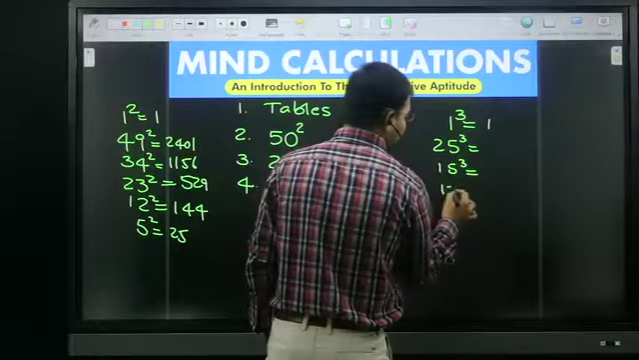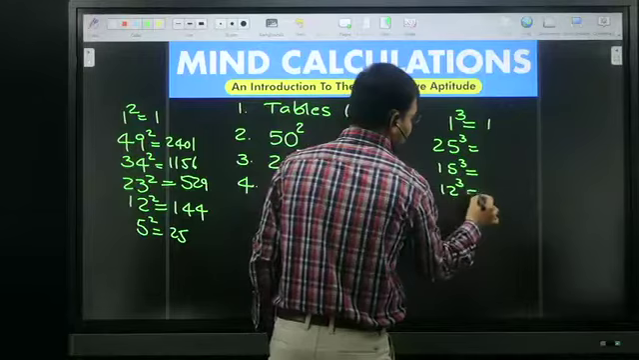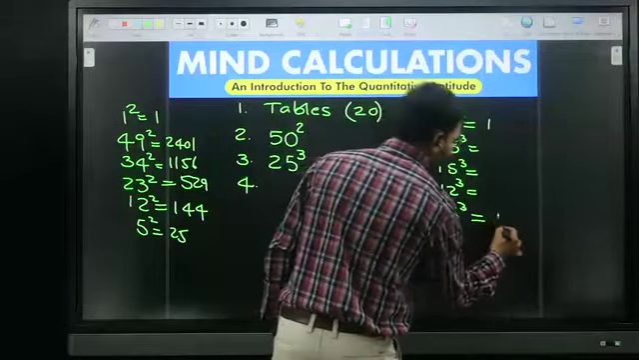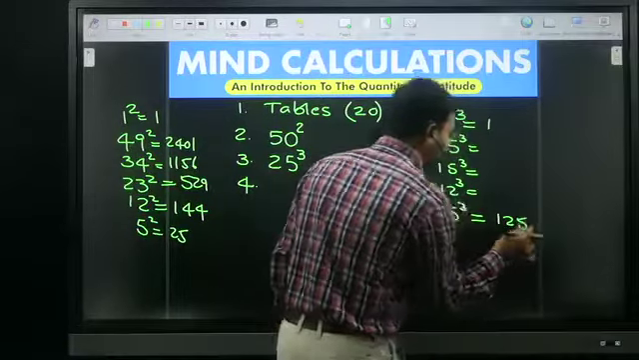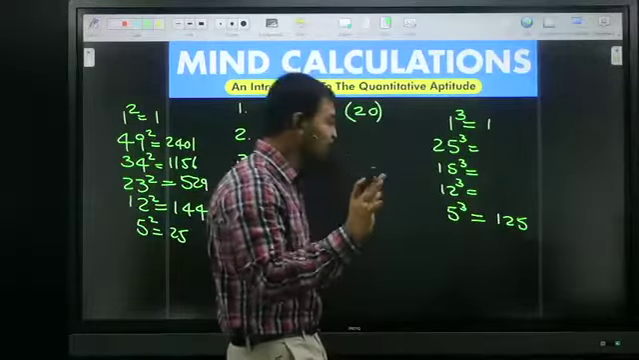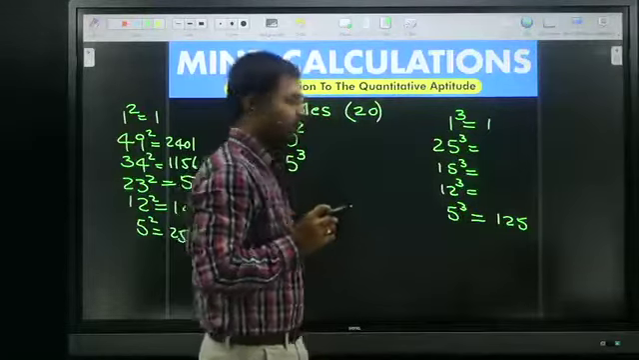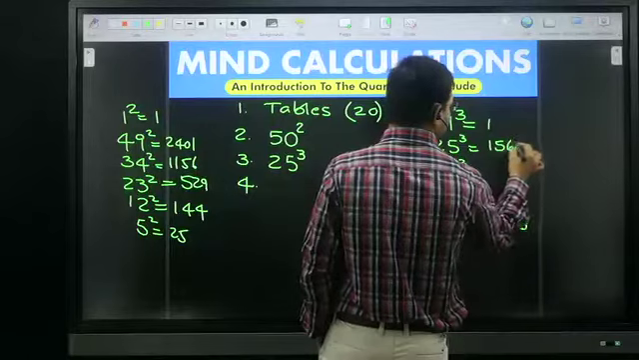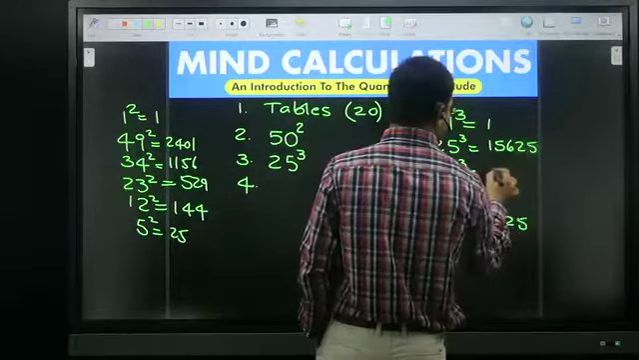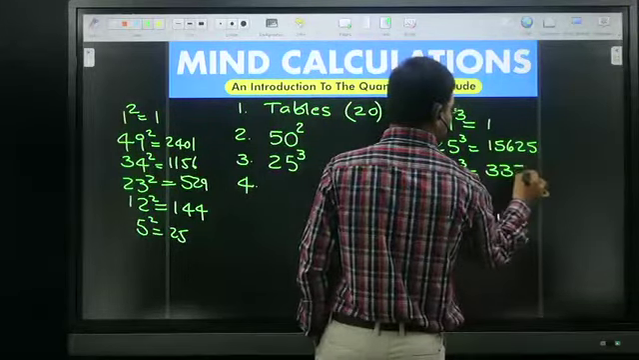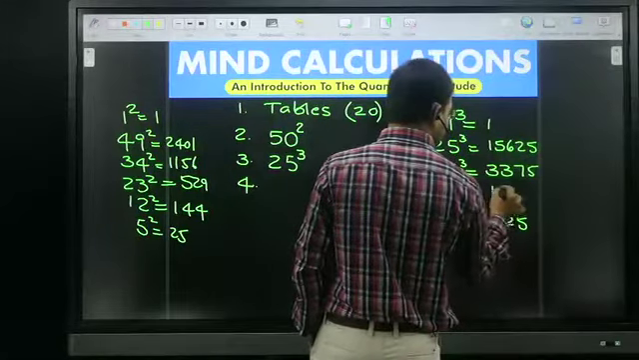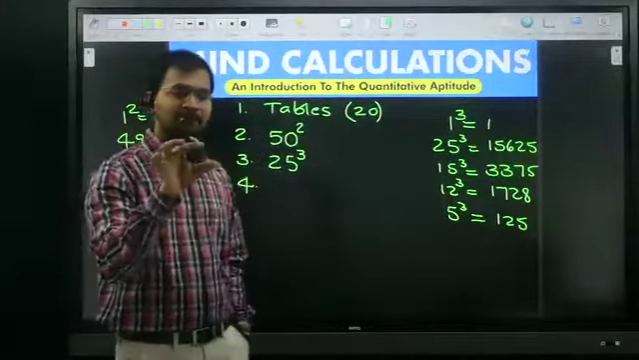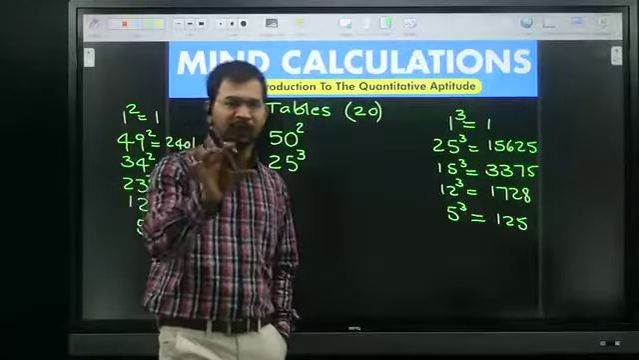What is 12 cube? Okay. What is 5 cube? Very good, 125. I need the same type of confidence up to 25. So 25 cube is nothing but 15625. 15 cube is nothing but 3375. 12 cube is nothing but 1728. I need the same type of confidence up to 25.